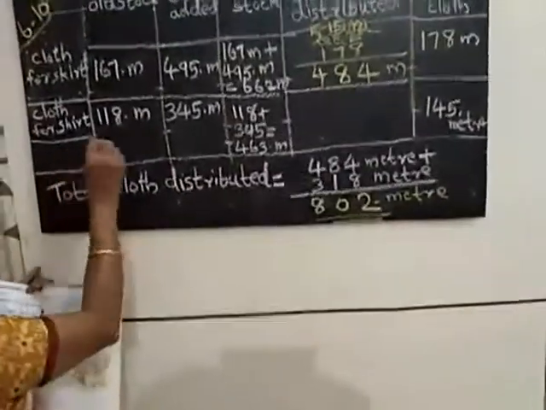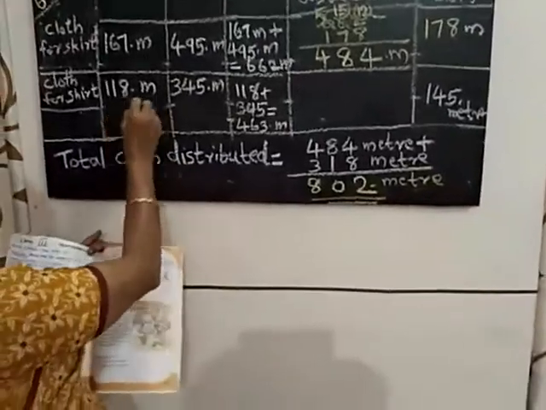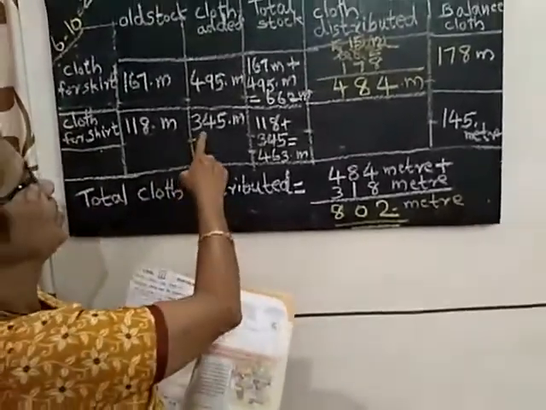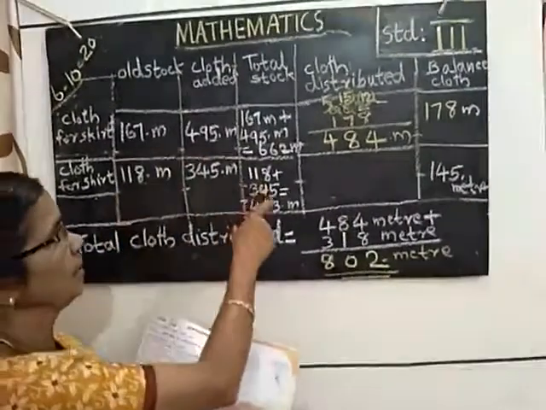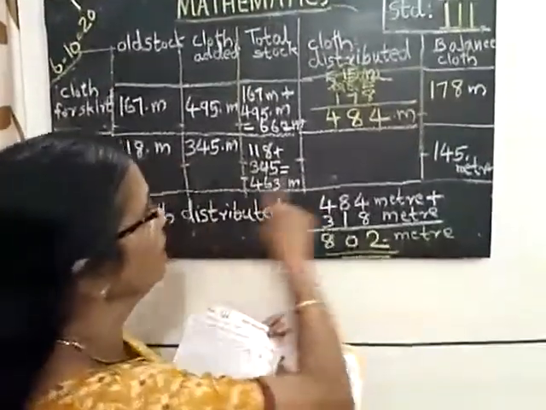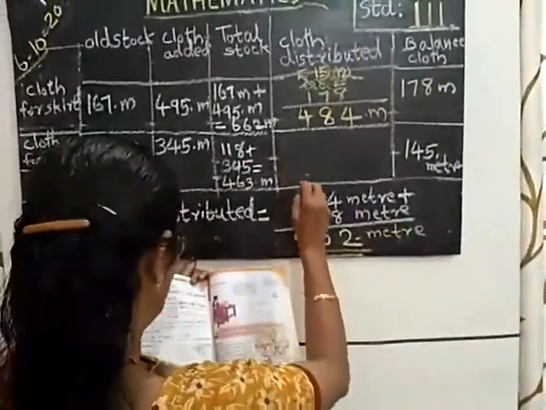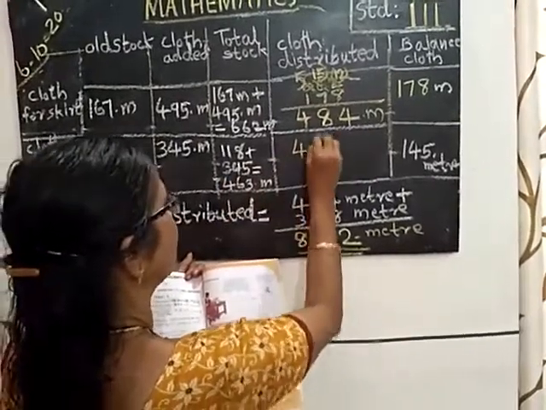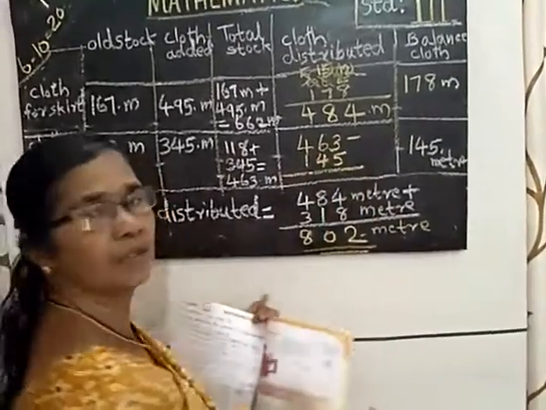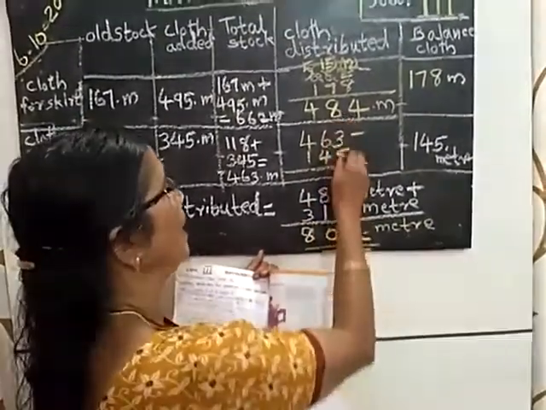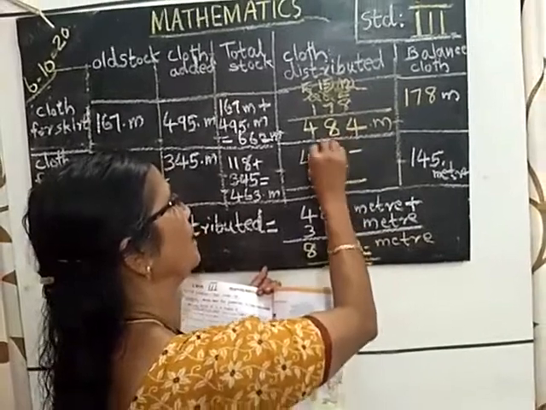See another, cloth material for shirts. 118 meters was there, old stock. 345 meters were added to that old stock, then total stock 463 meters. Then we have to find out how much is distributed among children. What to do? Total stock 463 minus 145. You subtract. We can't take away 5 from 3. So you borrow from here.